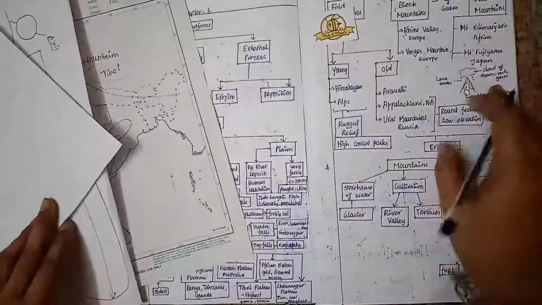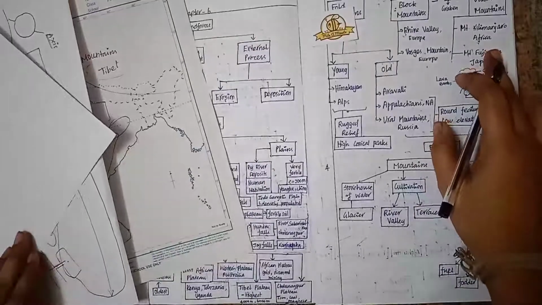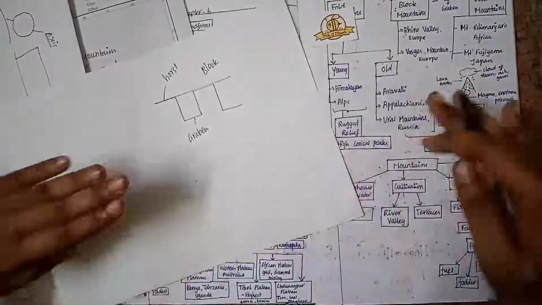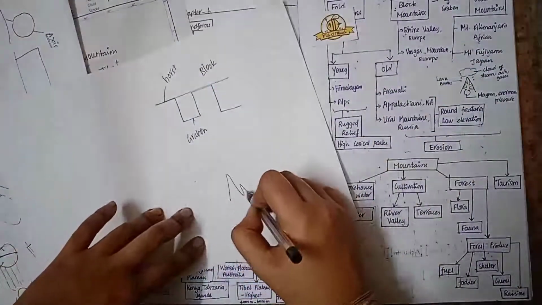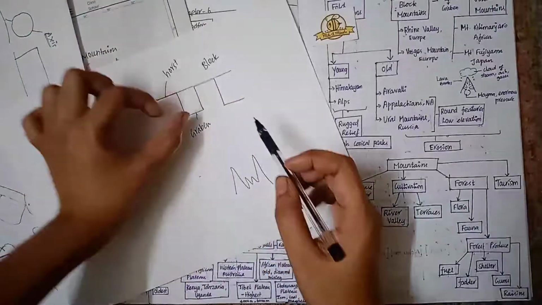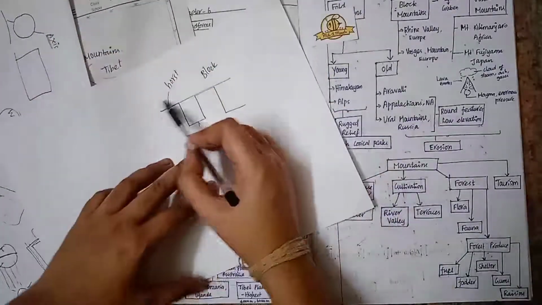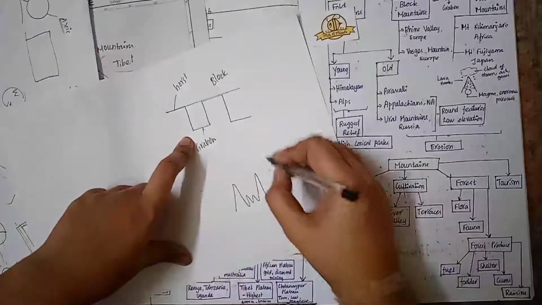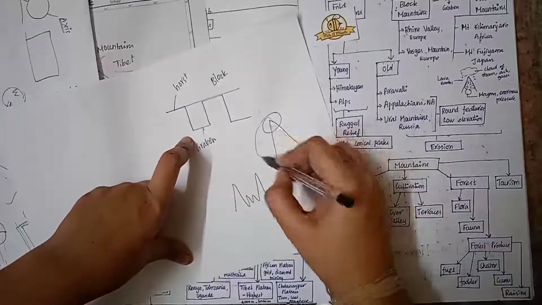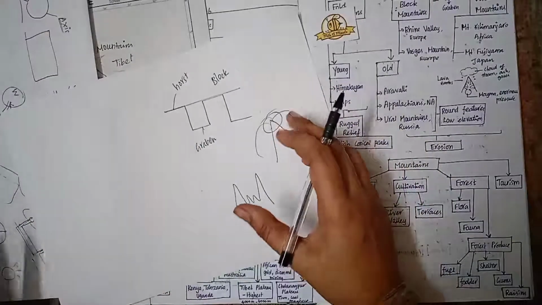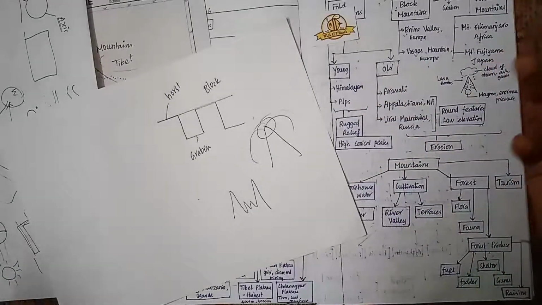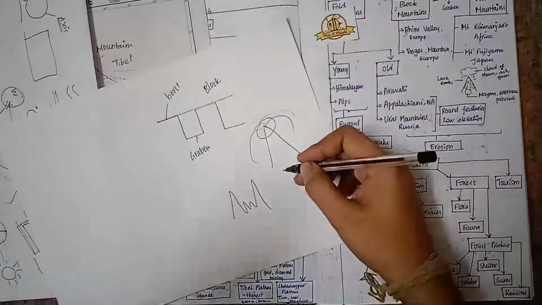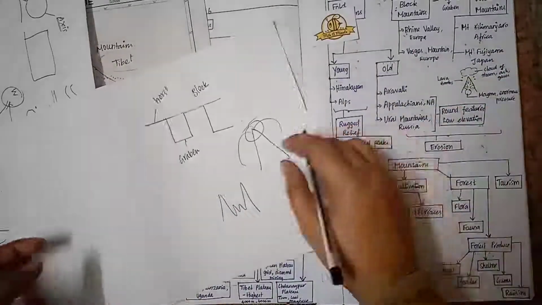And we have volcanic mountains. For volcanic mountains, we can say Mount Kilimanjaro is the example. So in fold mountains, one landmass goes downwards and another one comes up, by which a mountain is formed. And here a portion of landmass has gone down and it created this type of structure, the block mountain. And volcanic mountains have their origin in a volcanic eruption. Example, Mount Kilimanjaro in Africa and Mount Fujiyama in Japan. In a volcano, we have lava bombs, and clouds of steam, gases, and ash come out of the volcano. Magma will be under enormous pressure and it will come out.